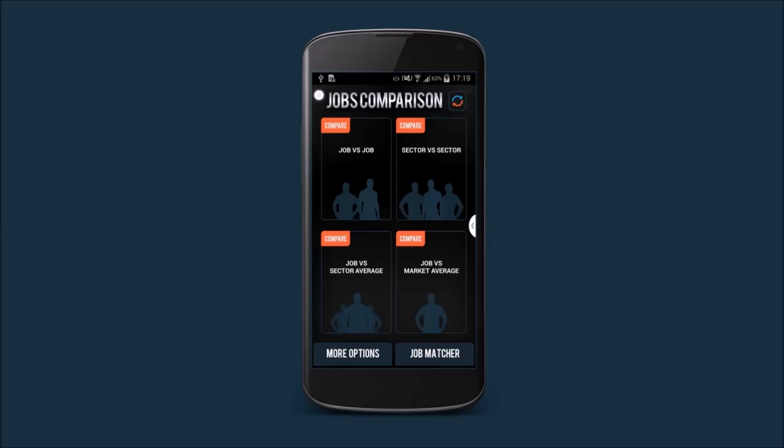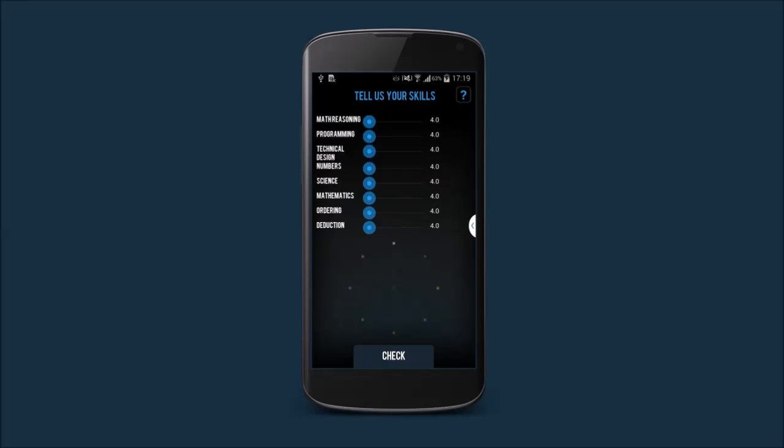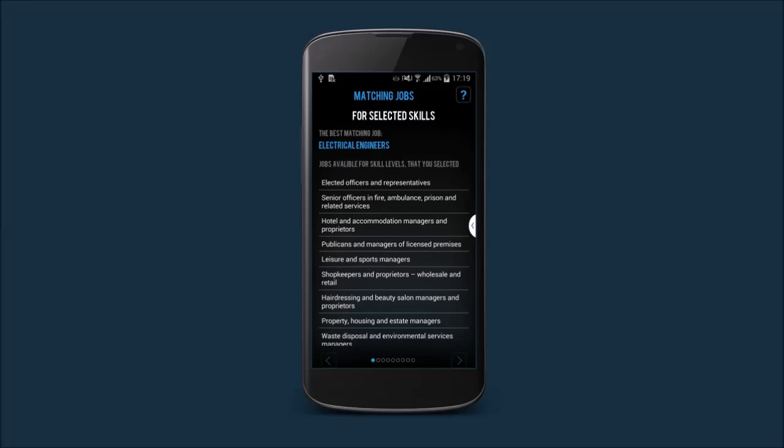You can use several tools to help you make the right career choices. With the first one, we make use of the LMI skill data that's attached to each job. So first, you define your star by estimating what your general skills in different areas are. The scale starts from 4, as we notice that if your skills are below this level, you're actually not going to be qualified for any job. The app tells you what jobs you could be possibly training for and doing with this kind of skill set.